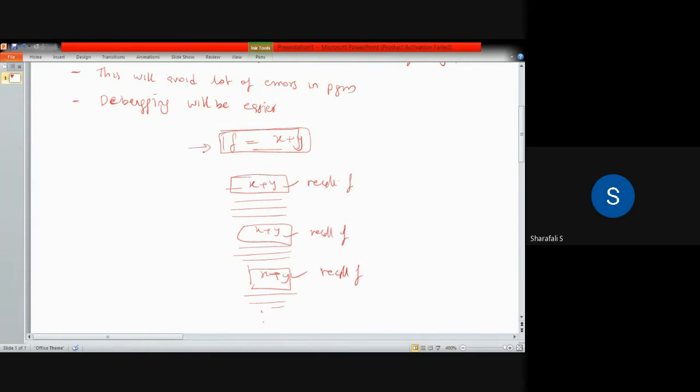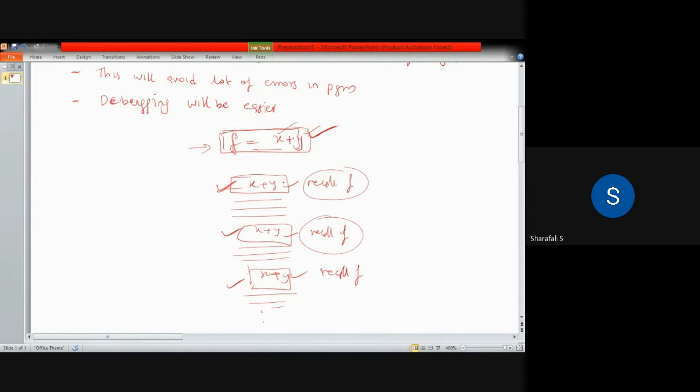So once you define this function f, it can be recalled here. When you recall that function, the corresponding values will be added, x plus y, whatever values you are executing at that particular time. So what is the advantage of this? This function can be recalled any number of times. Once you define it, you can recall it any time. In this case, we are using x plus y in these three lines.